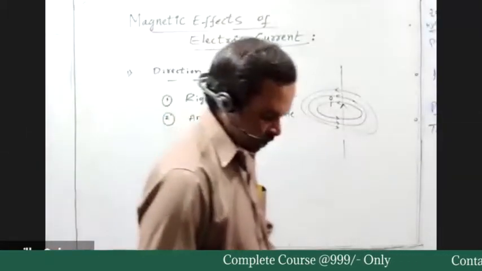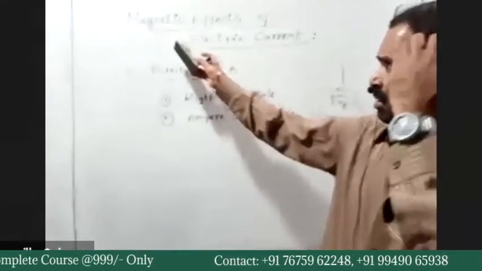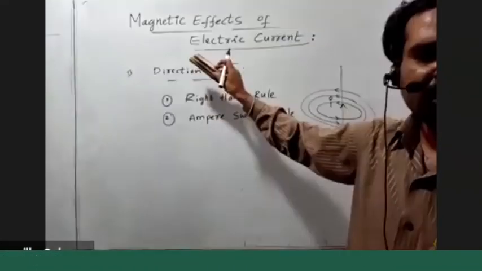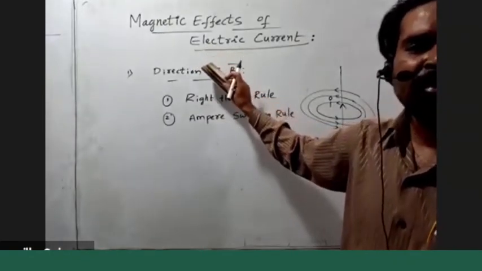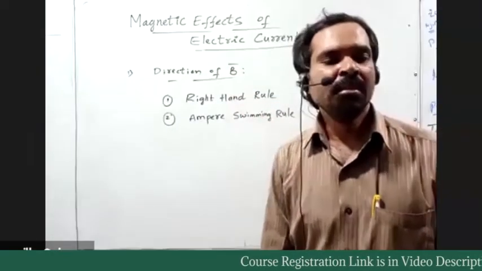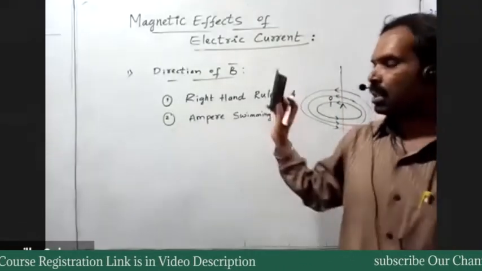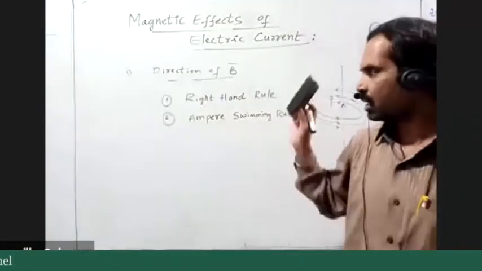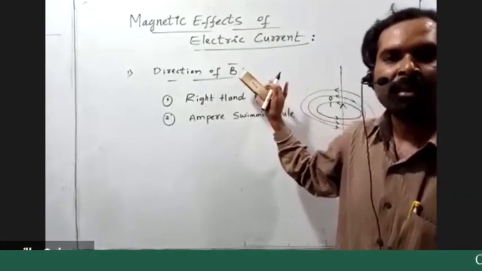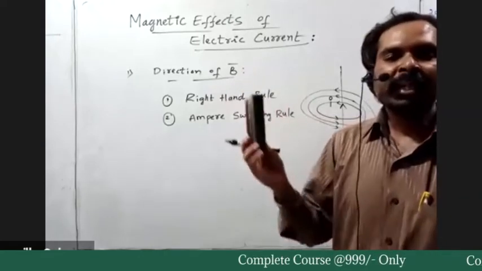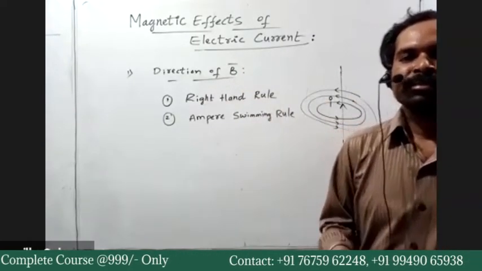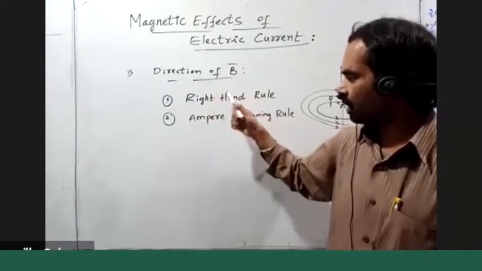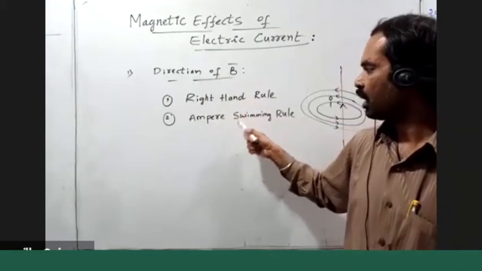Just write down the two theoretical statements. The first one is regarding the magnetic effects of electric current. In the 19th century, the scientist Oersted experimentally observed that a current carrying conductor produces a magnetic field in the surrounding region. That is an experimental demonstration by Oersted. Then the magnetic field created by a current carrying conductor is explained by two laws. The direction of B bar we can explain by the two laws: the right hand rule and Ampere's swimming rule.